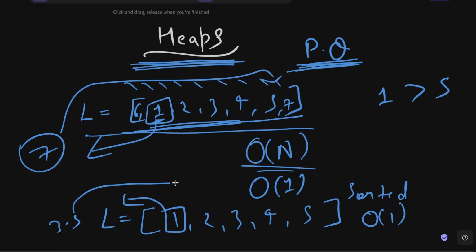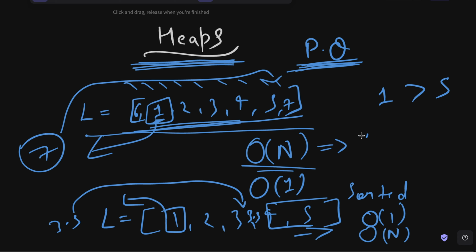But inserting something, if you want to insert, let's say 3.5, then you will have to take this thing and place it here, right? And if you want to place it here, you will have to take all these elements and shift them by 1, and that will take order of n time complexity. So it means the insertion is order of n at this point. Here the extraction was order of n and the insertion was order of 1, and here the insertion is order of n and extraction is order of 1. So it basically just flipped. It doesn't really give us anything useful, right?